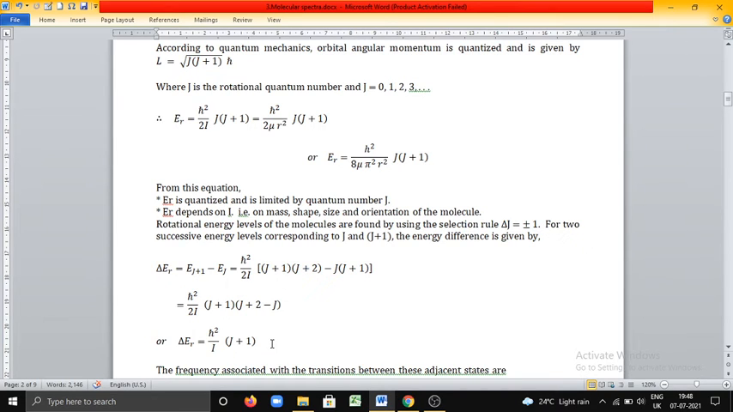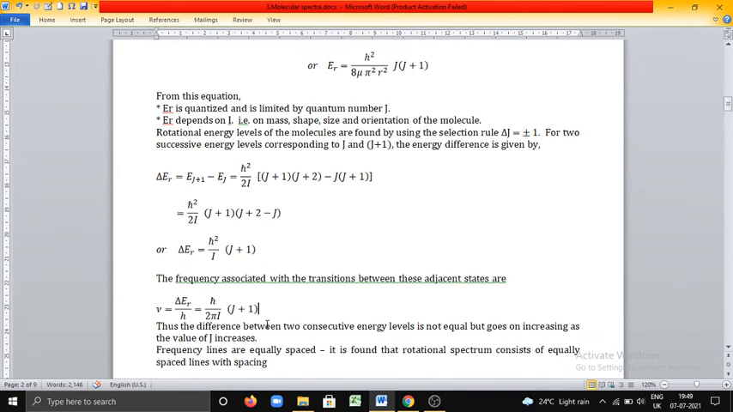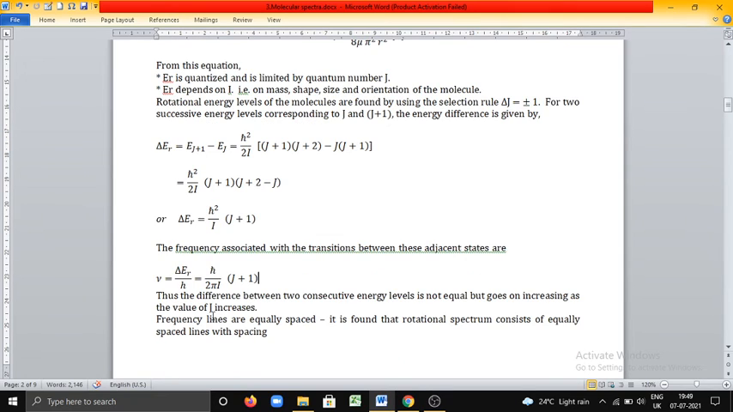This is the expression for the difference in rotational kinetic energy for the two adjacent levels J and J plus 1. The frequency associated with the transition between these adjacent states is given by nu is equal to delta ER by h. That means h cross by 2 pi I into J plus 1. Thus, the difference between two consecutive energy levels is not equal. In case of pure rotational spectrum, the difference between two consecutive energy levels is not equal but goes on increasing as the value of J increases.